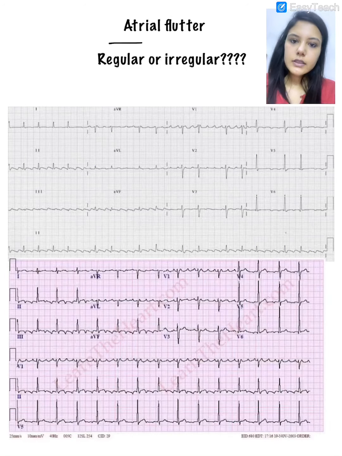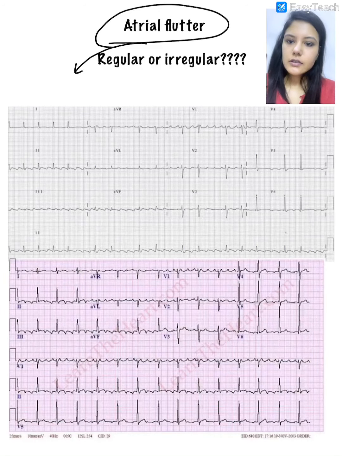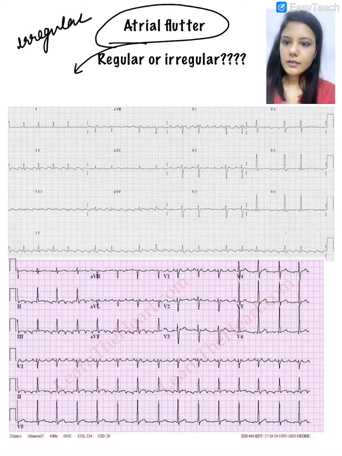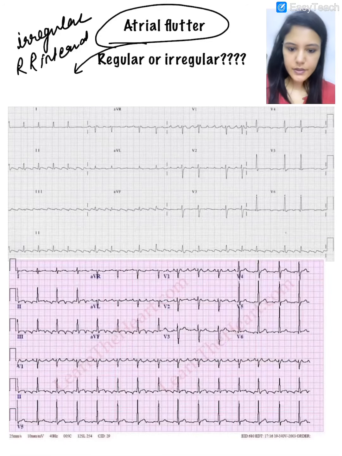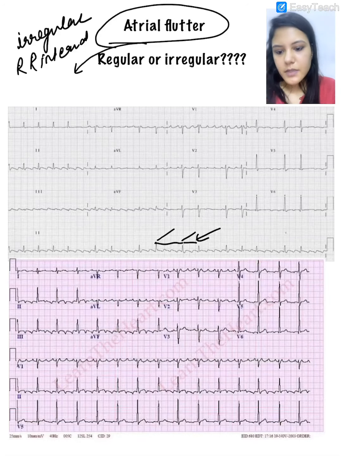Now we learnt atrial flutter under the heading of irregular RR interval, and we saw this ECG, right, where the RR intervals were different. This was because the block was variable.